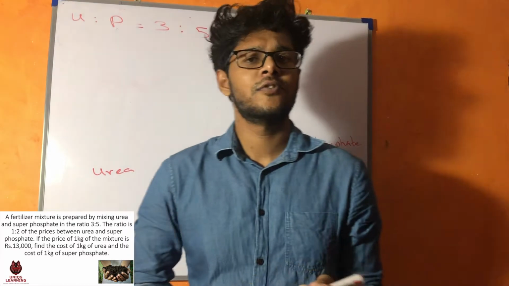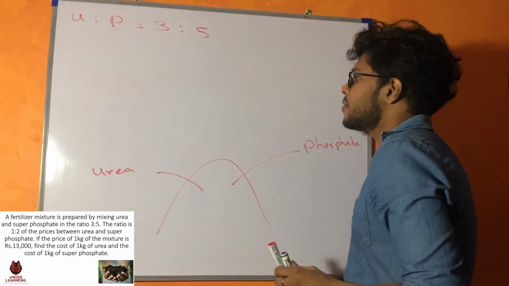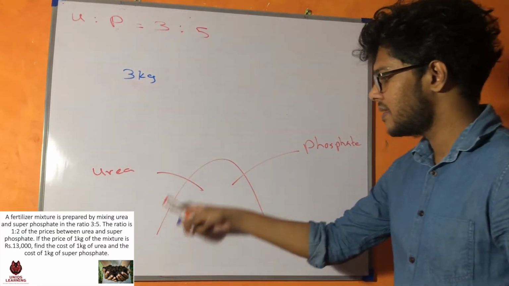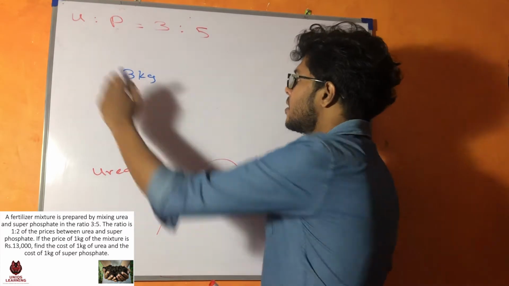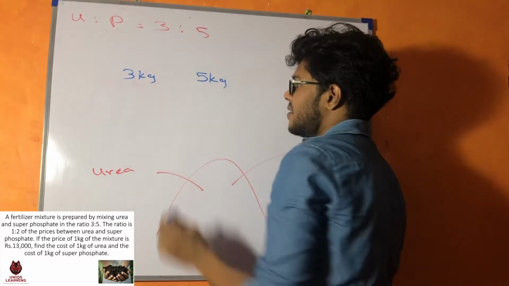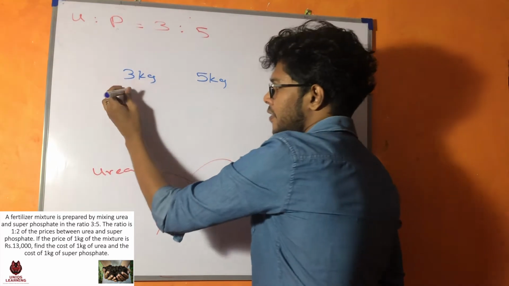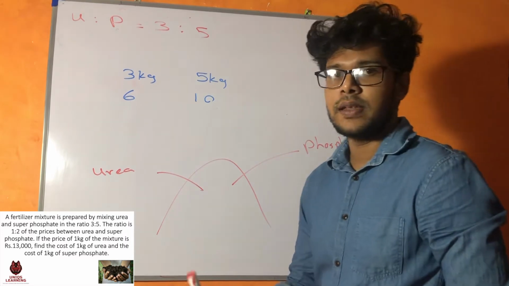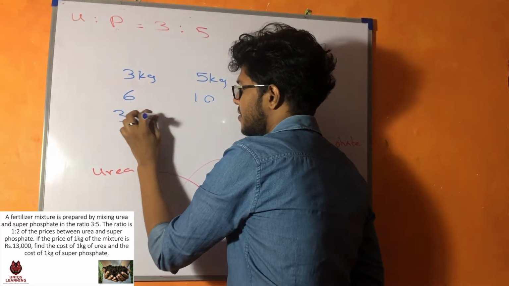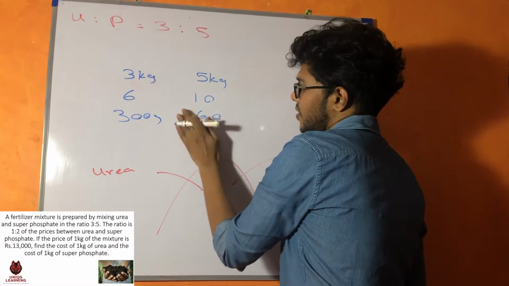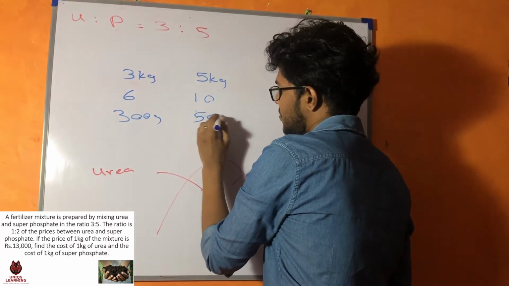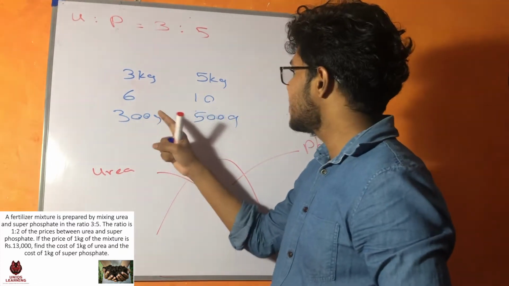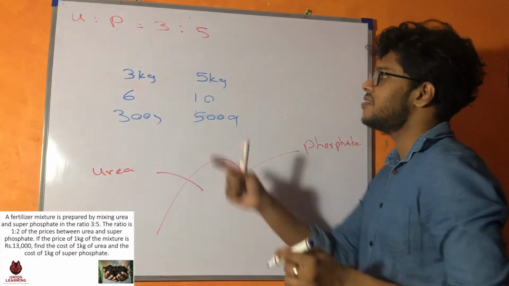What do you mean by 3:5? That means if there are 3 kilograms of urea in this mixture, there are also 5 kilograms of phosphate. So that is the meaning of 3:5. Similarly, if there are 6 kilograms, there will be 10 kilograms of phosphate. Or if there are 300 grams, there will be 500 grams of phosphate. So likewise the ratio of mass, it is given as 3:5.